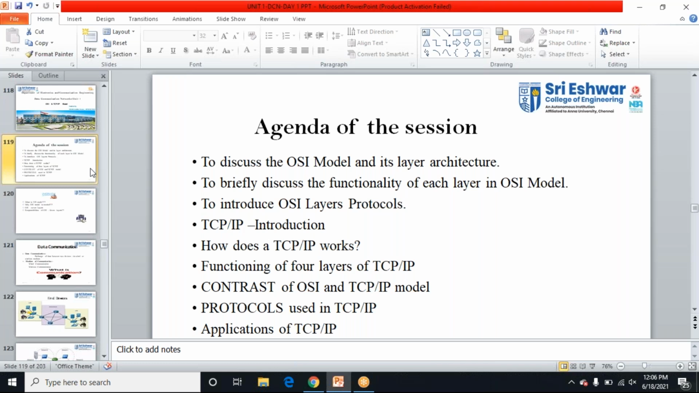Can anyone say what is the use of hub? What is the use of hub? Hub is a connecting device, right? We are going to use a hub for connecting purposes. I'm going to use a hub and connect all the computers in my network. That is the use of hub.